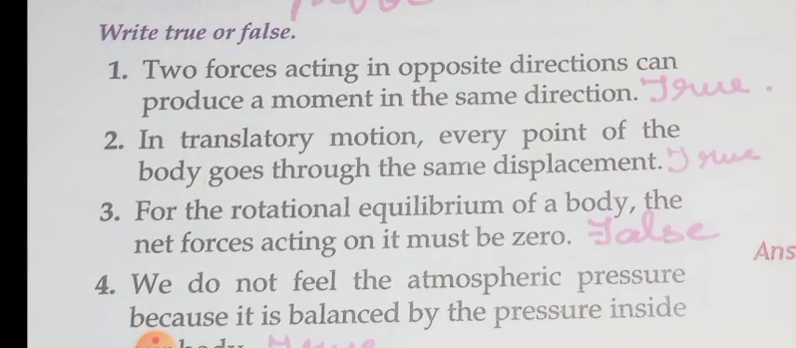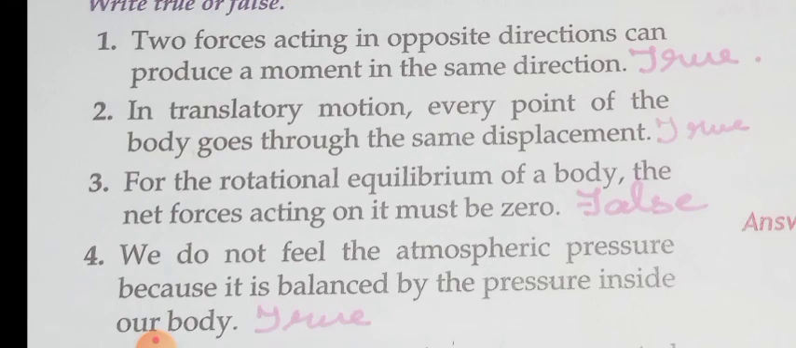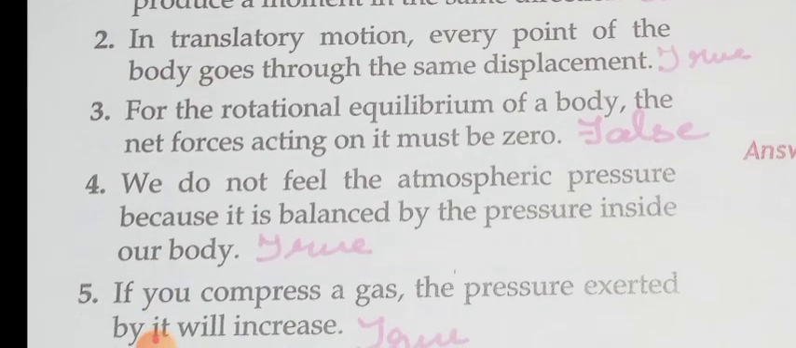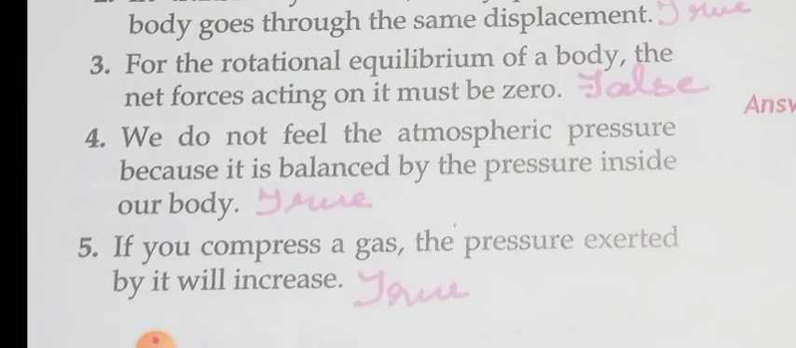True or false? Two forces acting in opposite directions can produce a moment in the same direction. So if two forces are acting in different directions, they produce the moment in the same direction. Yes, the statement is true. Second question. In translatory motion, every point of the body goes through the same displacement. Yes, of course, in translatory motion, the displacement carried out by the body is equal at all the points. So the statement is true.